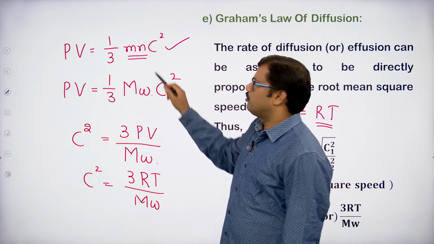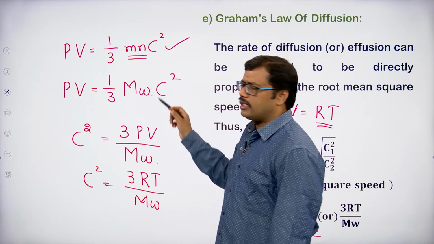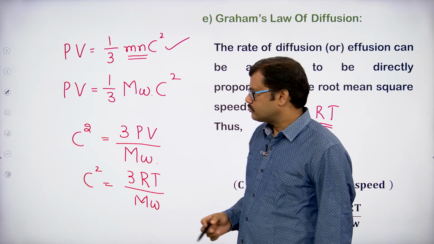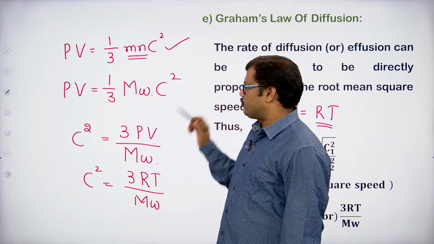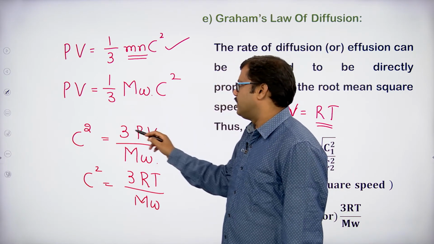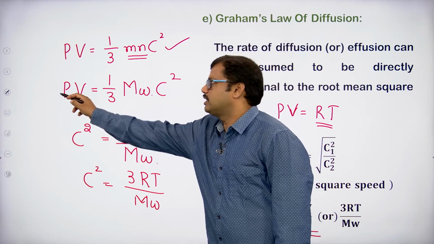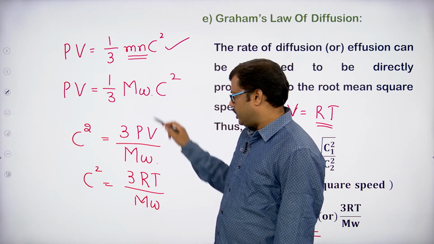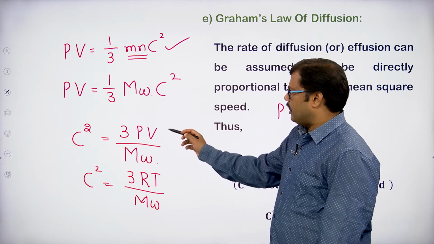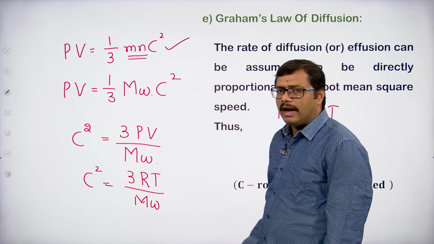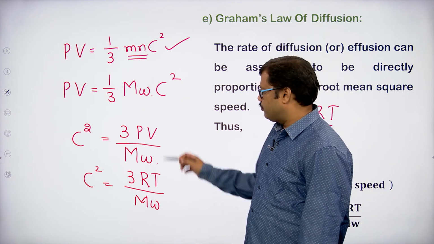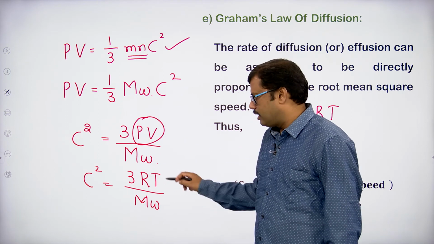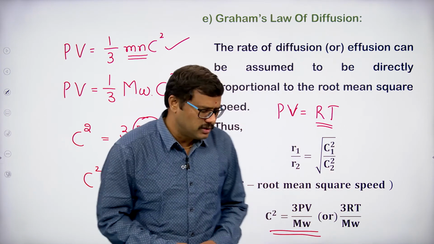The product of small m and small n is nothing but the molecular weight, capital M, which I am writing as mW. I want the equation as C square, so when I send the 3 to the other side, it multiplies PV, giving 3PV divided by mW. PV can be written as RT, if I apply the ideal gas equation for 1 mole of gas. So instead of PV, I substitute RT, and it becomes 3RT by molecular weight.